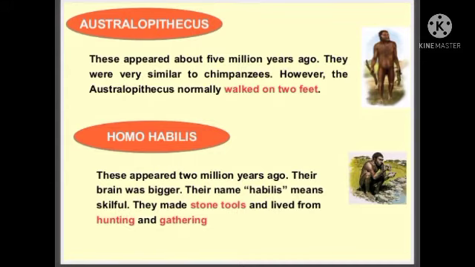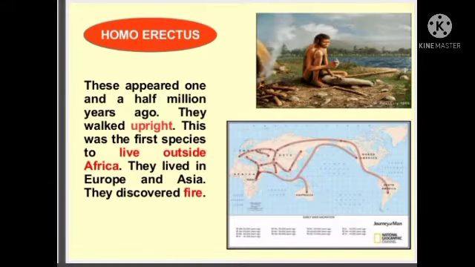Look at this picture, Kana. Homo erectus. These appeared 1.5 million years ago. They walked upright. This was the first species to live outside Africa. They lived in Europe and Asia. They are not from our continent; they belong to Europe and Asia. They discovered fire. This is only for knowing purpose.